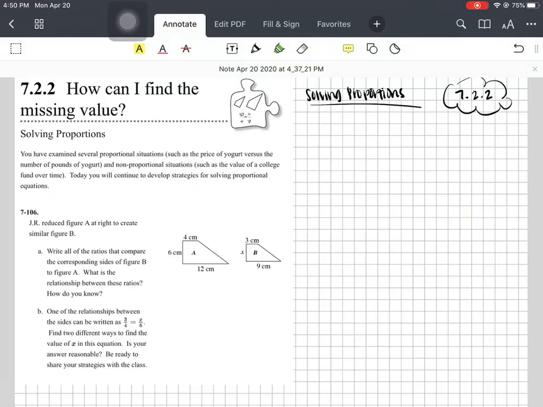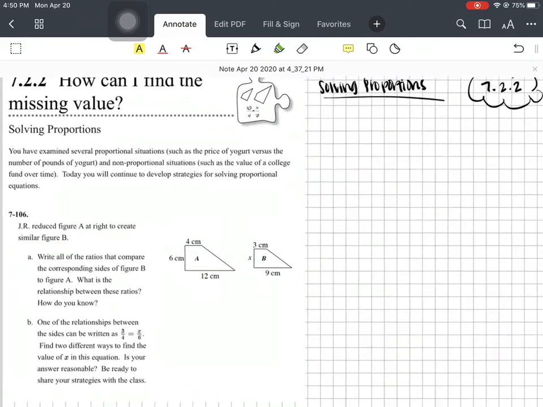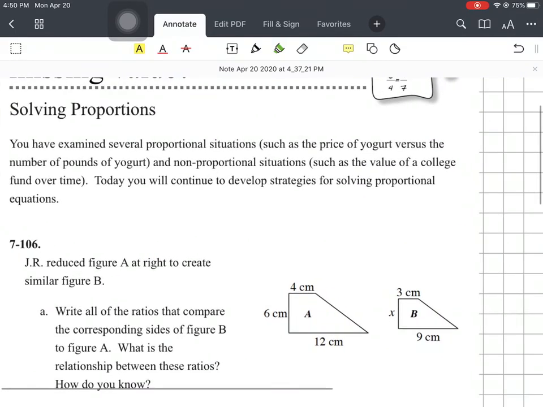Guys, we're on 7.2.2, how can I find the missing values? This is solving proportions, part 2. You have examined several proportional situations, such as the price of yogurt versus the number of pounds of yogurt, and non-proportional situations, such as the value of a college fund over time. Today, you will continue to develop strategies for solving proportional equations.